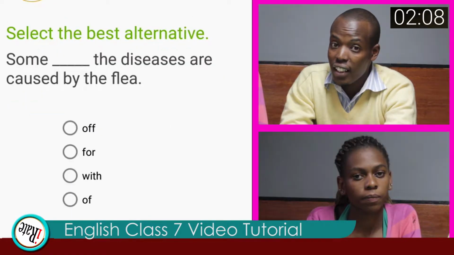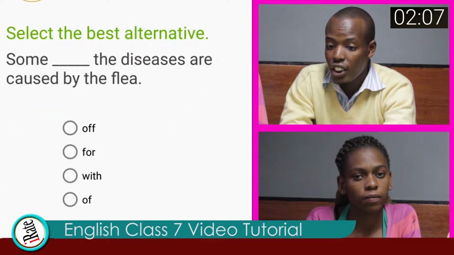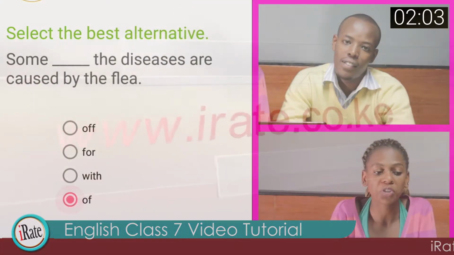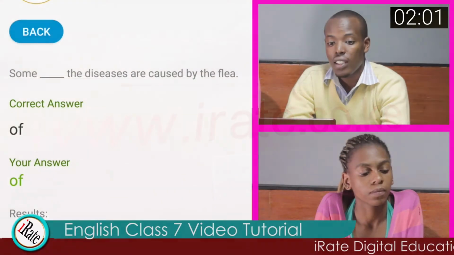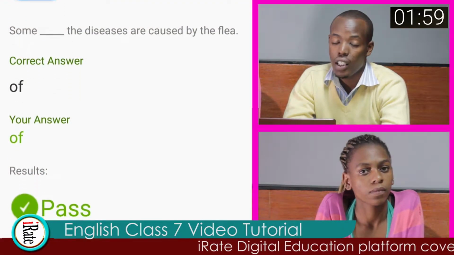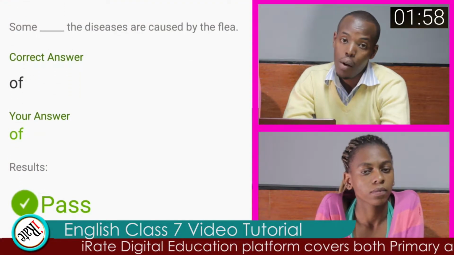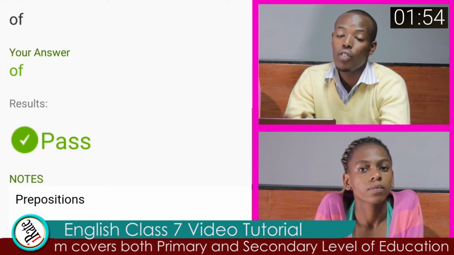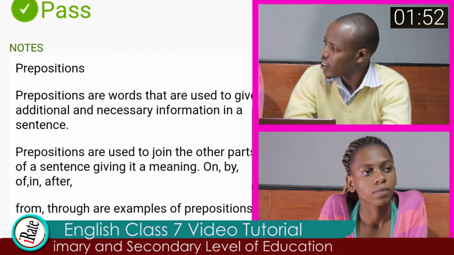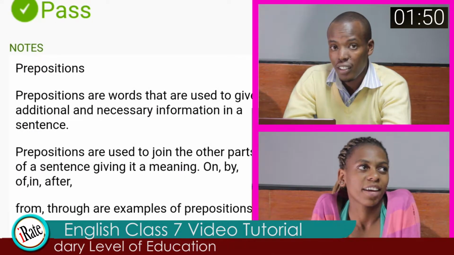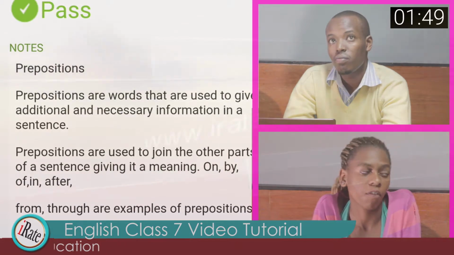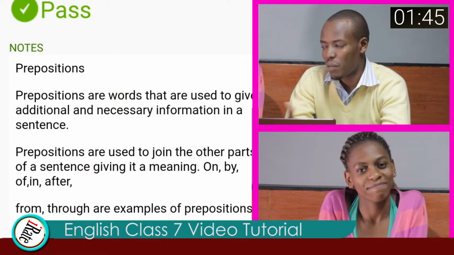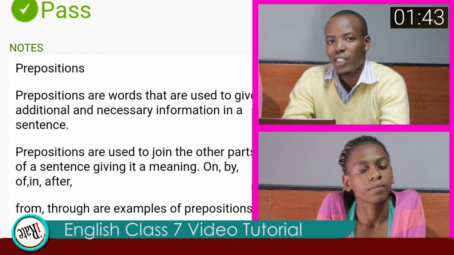Question 5. Select the best alternative. Some of the diseases are caused by the flea. The answer to question 5 is of. Of is a preposition. Prepositions are used in joining other parts of a sentence to make a meaningful statement. Maybe you can give us some of the prepositions that you know. Like from, for, and by. That's very good. It seems you understand them. Now we move to the next question.